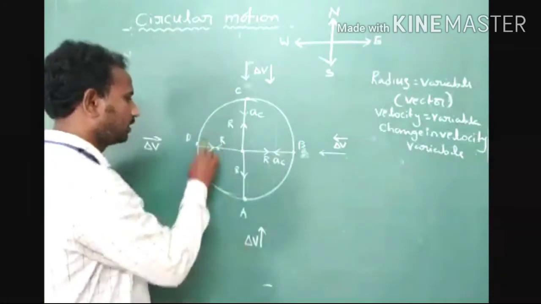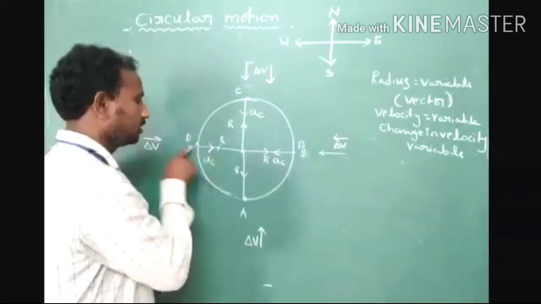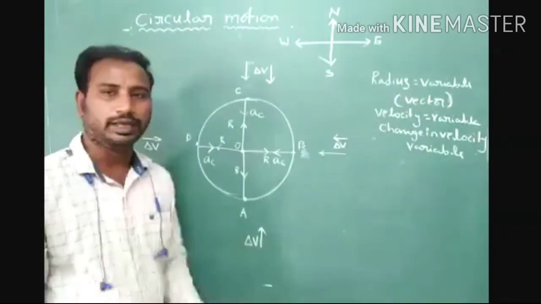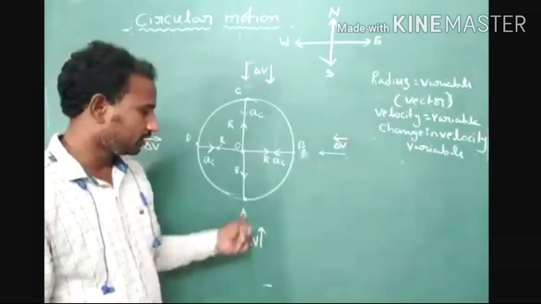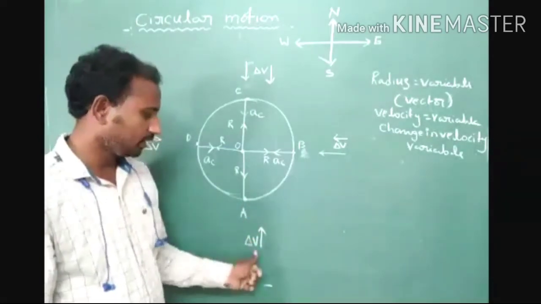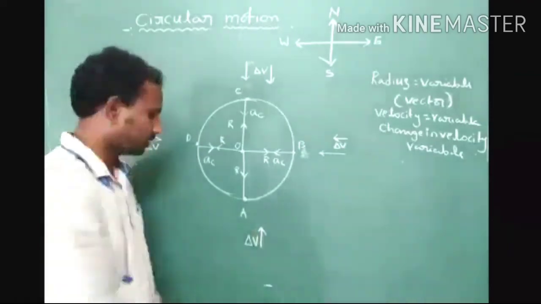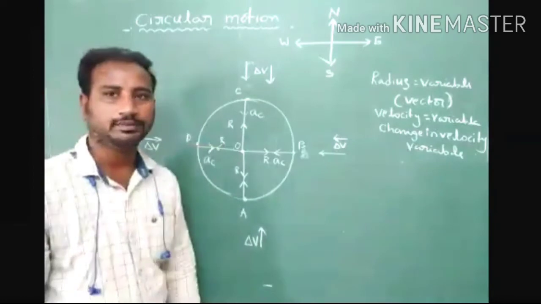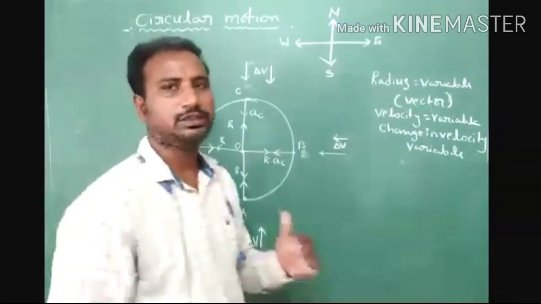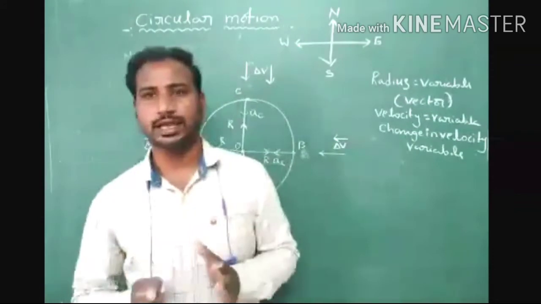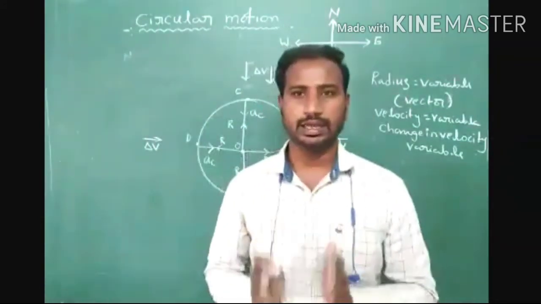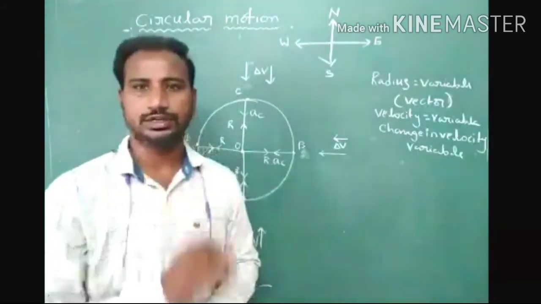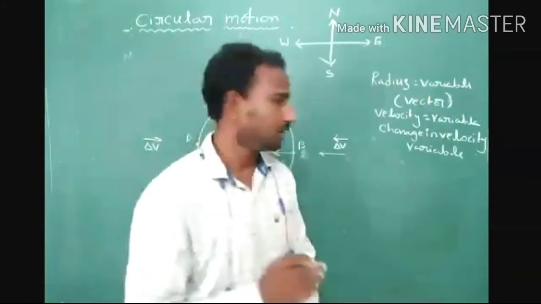Okay, here also we calculate the centripetal acceleration AC towards the center of the circular path, from D to O direction. At observation point A, we can also calculate the centripetal acceleration. The direction of centripetal acceleration is from A to O. At every observation point, the magnitude of centripetal acceleration is constant, but the direction changes. Is centripetal acceleration a variable or constant quantity? Centripetal acceleration is a variable quantity.